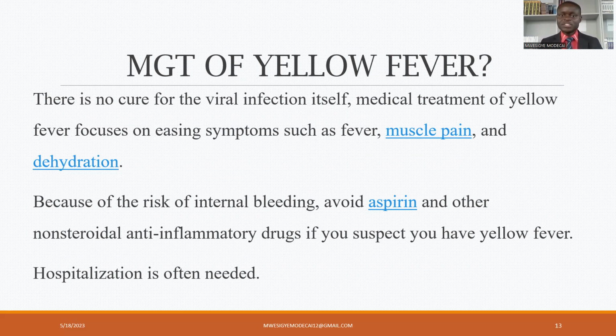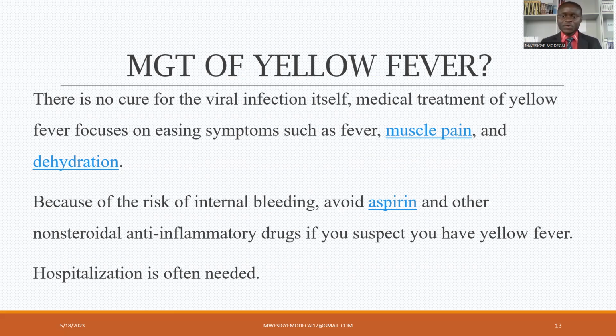Still, we saw that in this patient with yellow fever, there is dehydration. So as someone who is dehydrated, we are going to look at how we are going to control this, because dehydration comes with many complications. So we are going to offer plenty of oral drinks so that this patient can have fluids restored.